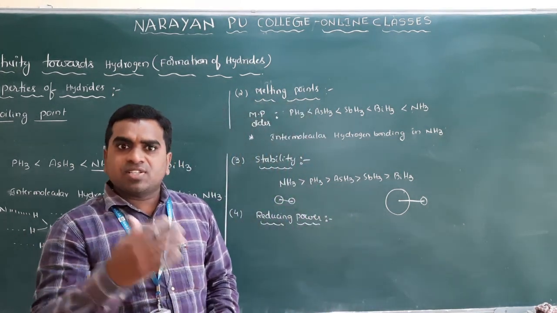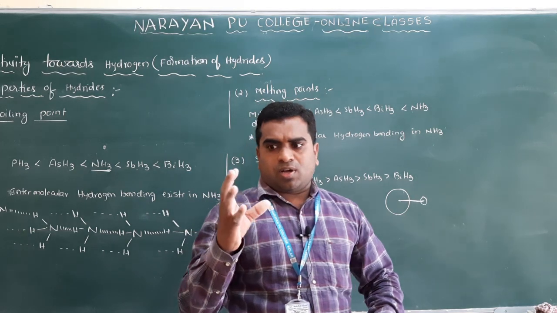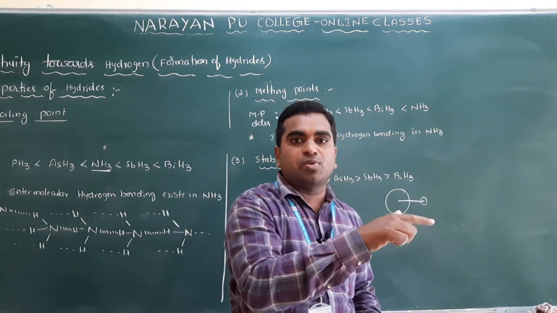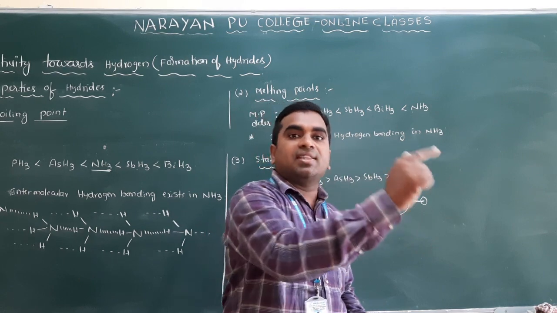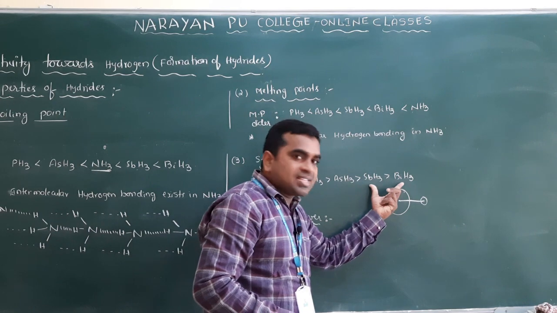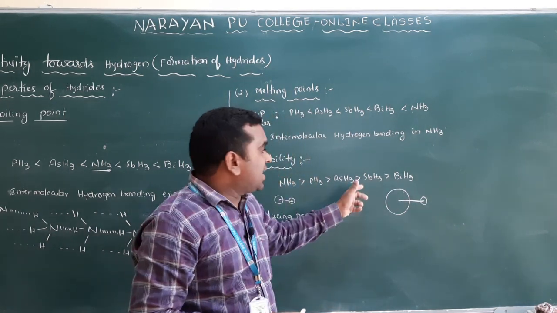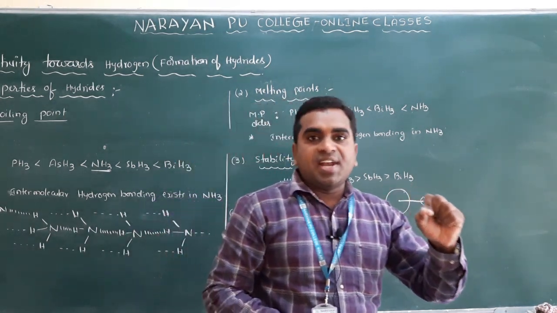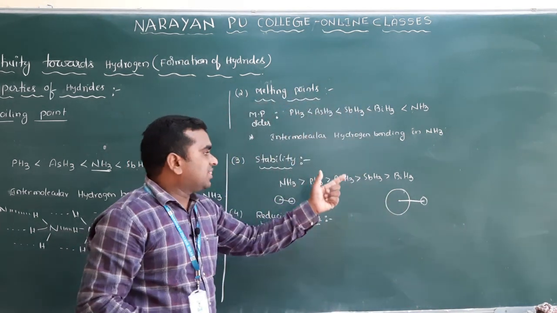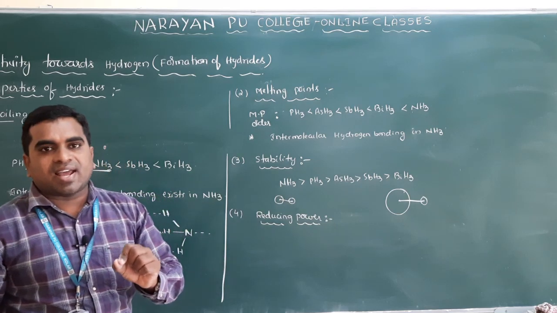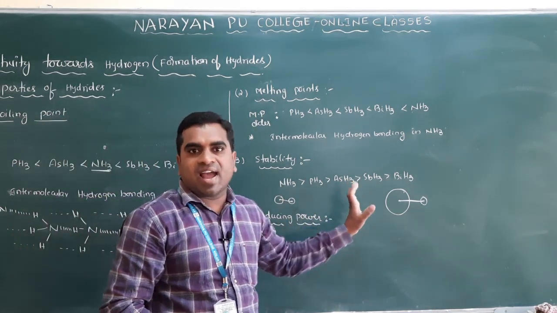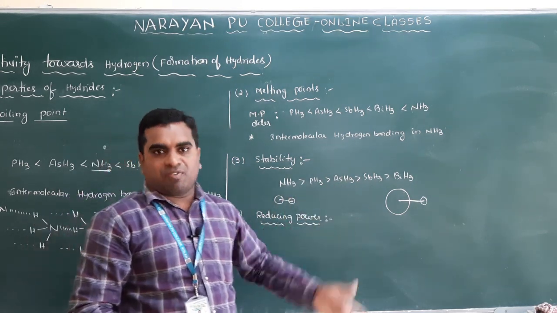The tendency here: if you take a reducing agent, what will it do? It reduces other molecules. How does it reduce other molecules? By providing hydrogens. Clear? Among these hydrides, the hydride that has the tendency to release hydrogens easily will act as a strong reducing agent, or we can say the hydride having the highest reducing power.